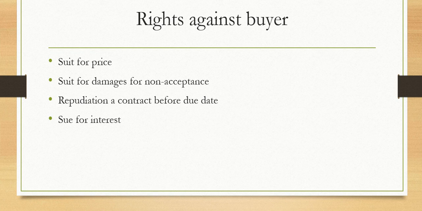If there is a specific agreement between the buyer and the seller for payment of interest on the price of goods from the date on which the payment becomes due, the seller has a right to recover interest from the buyer. But if there is no specific agreement to this effect, the seller may charge interest on the price when it becomes due, from the day he may notify the buyer. In the absence of a contract to the contrary, the court may award interest at such rate as it thinks fit on the amount of the price, from the date of tender of the goods or from the date on which the price was payable. So basically it is charging interest from the buyer by the unpaid seller.